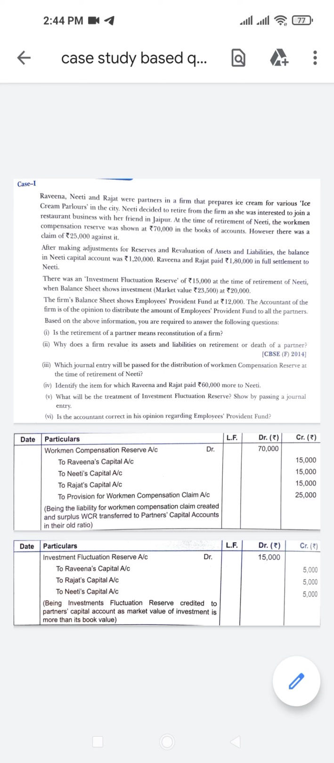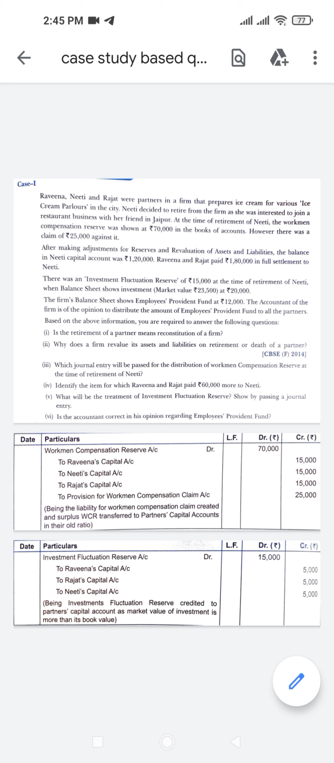Afternoon, everyone. So today I am with you with one case-based question that is related to the accountancy topic, reconstitution of partnership, and the part on retirement and death of a partner. On screen you will see the question.